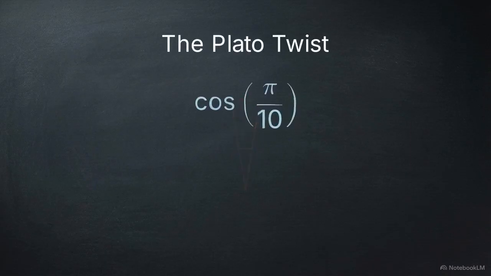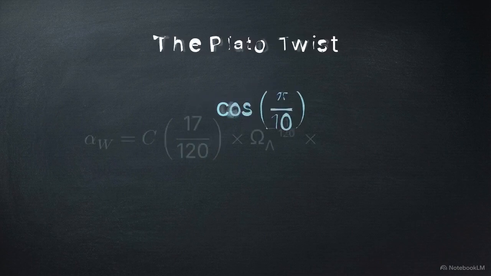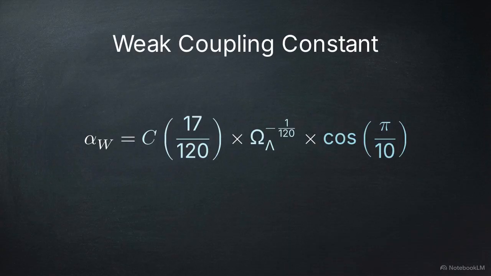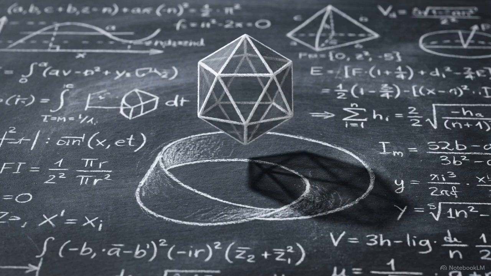This yields a projection factor called the Plato twist, the cosine of pi/10. Applying this to the weak force equation brings the prediction to 0.0339, within 0.4% of the measured value. Parity violation is the vertex geometry of the icosahedron filtered through the Möbius boundary.